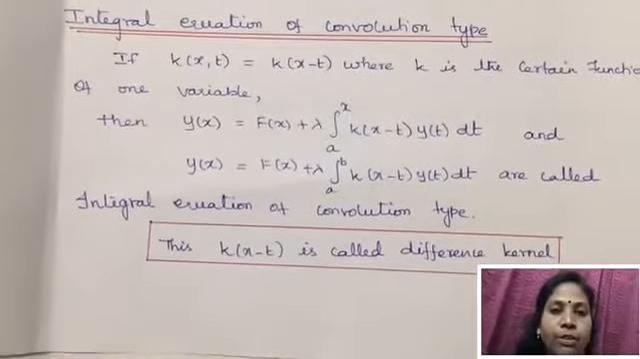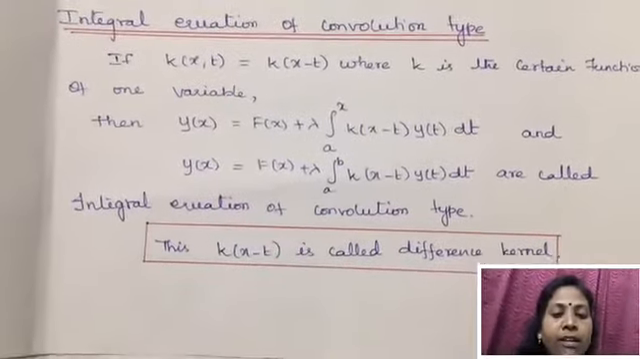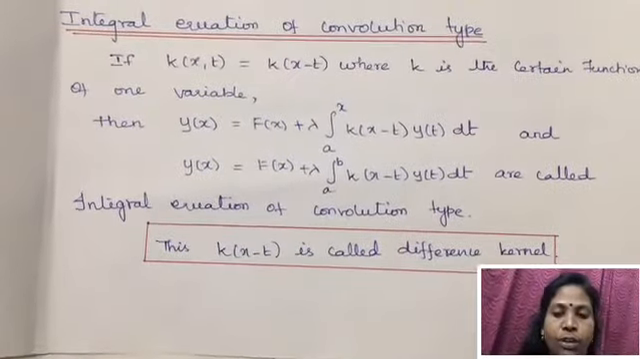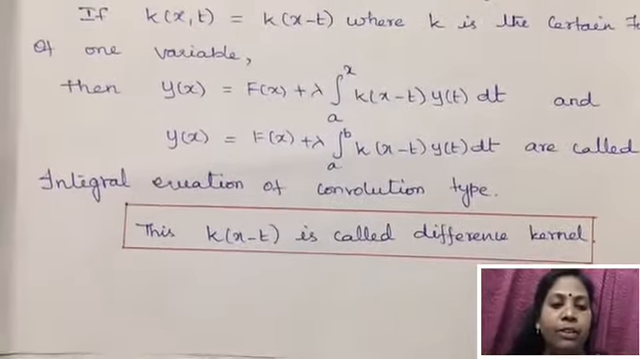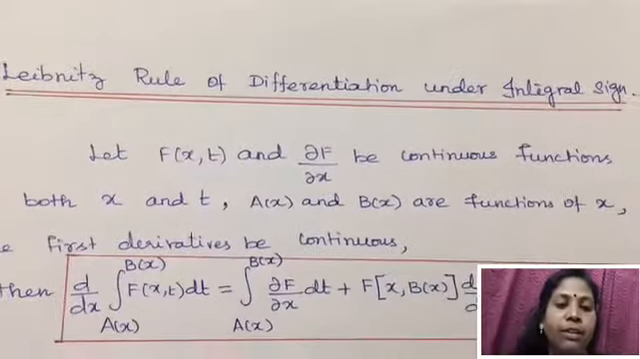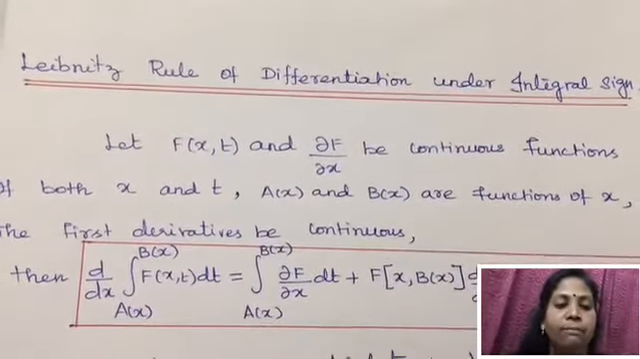And these equations are called integral equations of convolution type. And this k of x minus t is called the difference kernel. Before going to problems, we'll see some formulas.